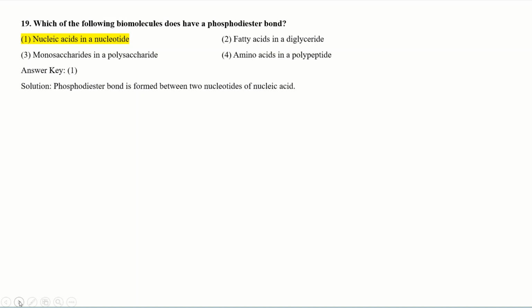To find the answer to this question, you have to have neatly studied the structure of DNA. Your correct answer is nucleic acids in a nucleotide, because the phosphodiester bond is formed between two nucleotides of a nucleic acid.